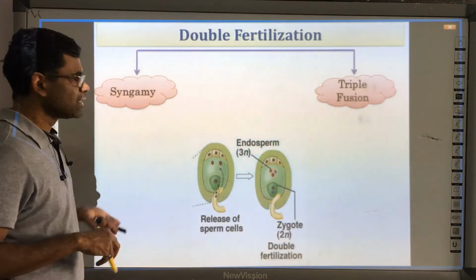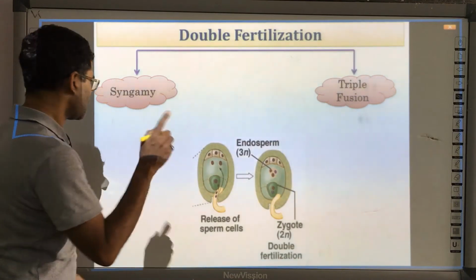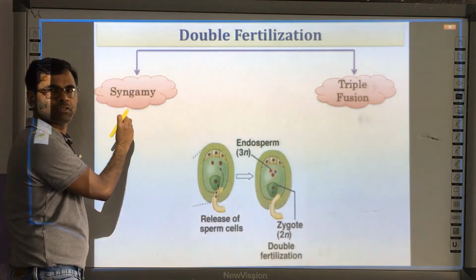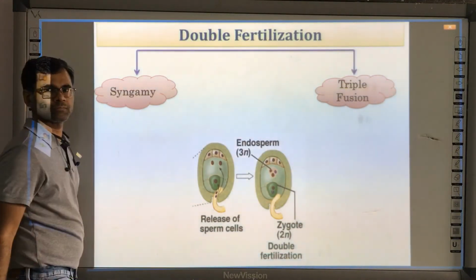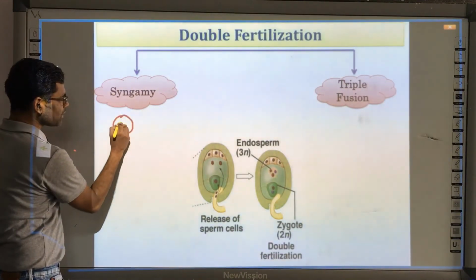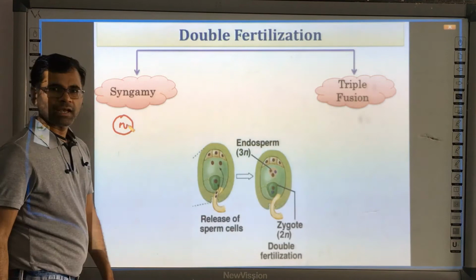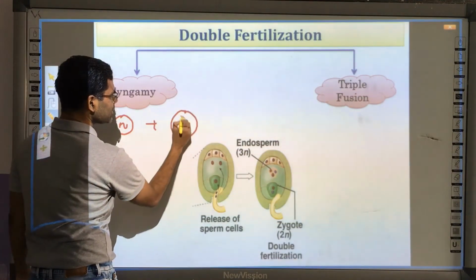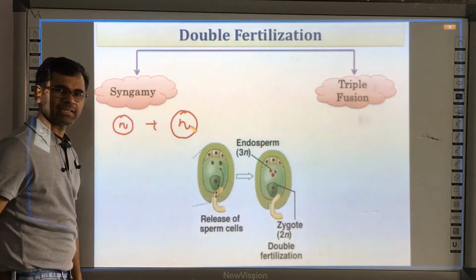Syngamy is the process of fusion of one male nucleus to the egg. So one male nucleus, having the genetic constant haploid, fuses with the egg, which is again haploid.